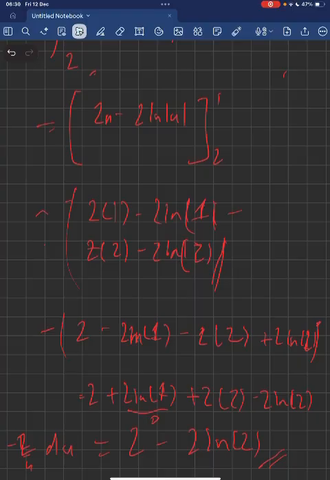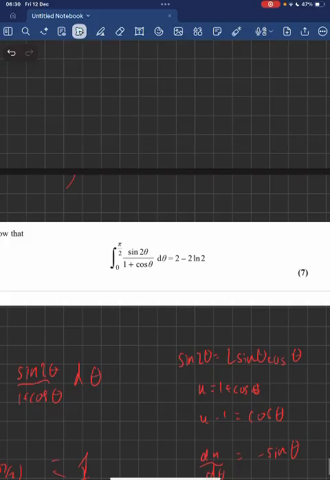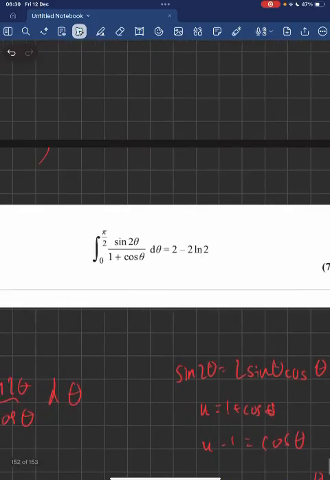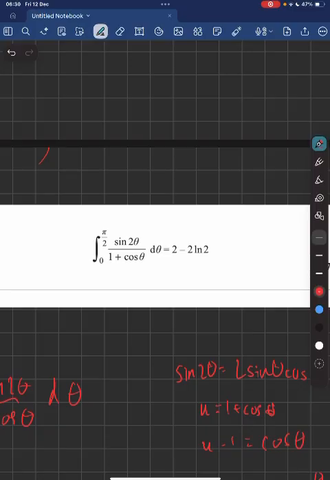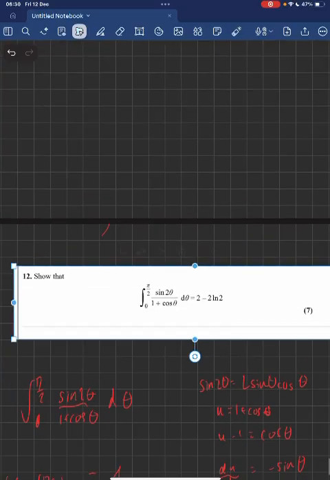Now, with practice, you'll be able to see it, but I think what gave it away was the fact that 1 plus cos θ was in the denominator. Because this was in the denominator, I made that substitution, and I knew that eventually I'd get a sin which would cancel out because of that dθ over there. So with a bit of practice, you'll start to see these substitutions quickly.